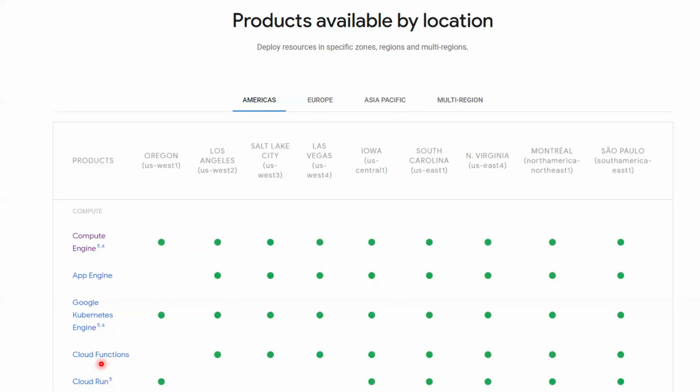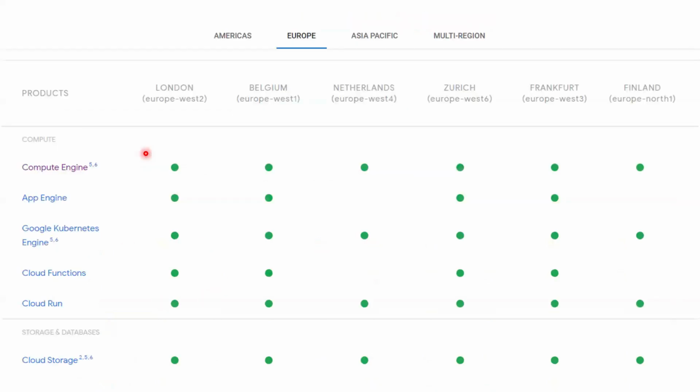Now, Cloud Functions are available in all the regions except Oregon. Cloud Run is not available in Los Angeles, Salt Lake City, Las Vegas, right? Now, next one, let's move on. Europe regions, look at here. London, Belgium, Netherlands, Zurich, Frankfurt, Finland, these are all Europe regions.